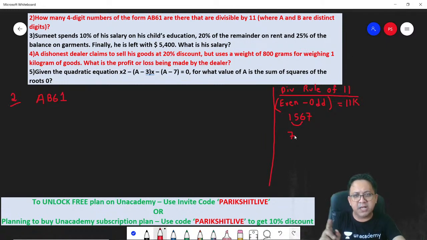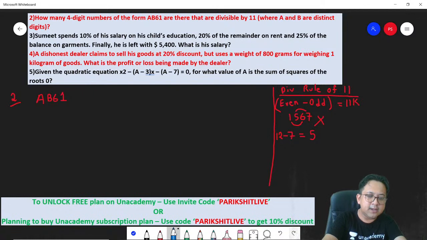Always bigger minus smaller, alternate digits difference. And 5 plus 7 is 12. So 12 minus 7 is 5. Is 5 divisible by 11? No. Because 5 is not divisible by 11, this entire number is not divisible by 11. That's the concept that I'm going to apply. Fine? Okay, let's look at the question.